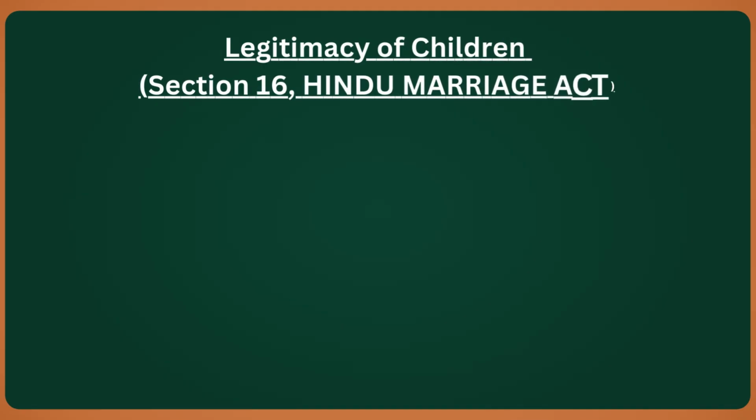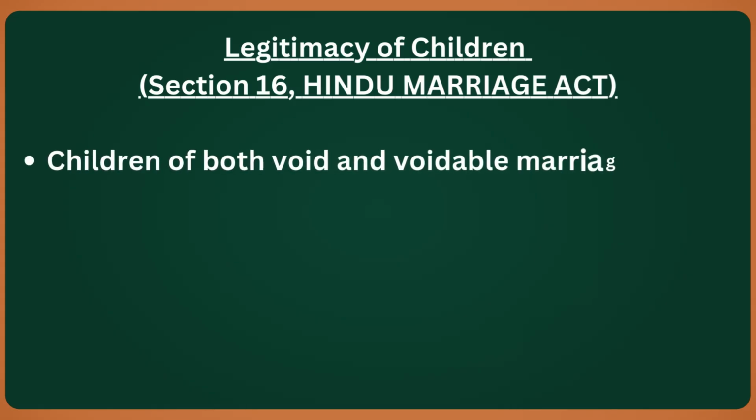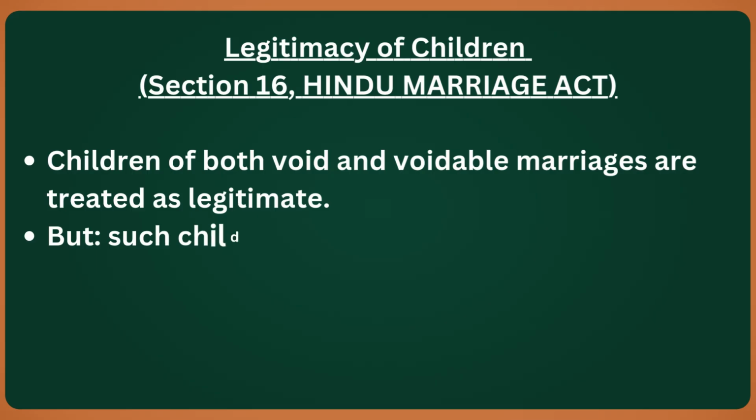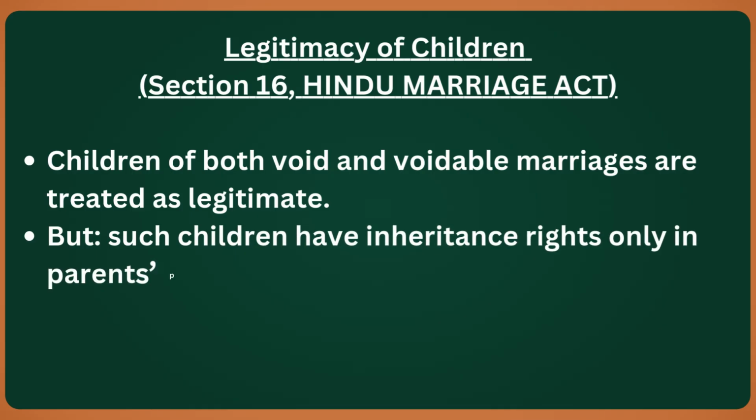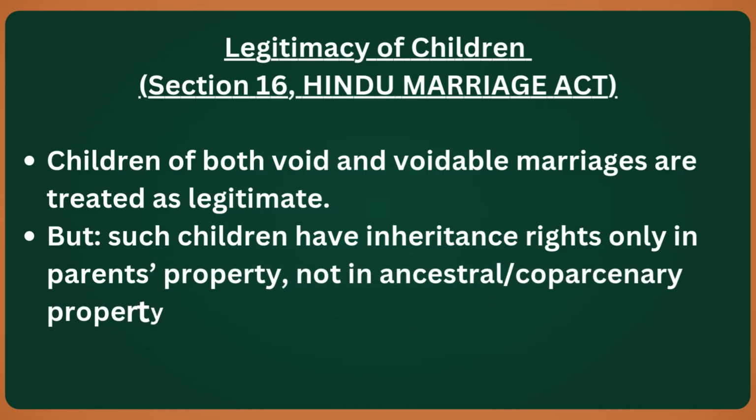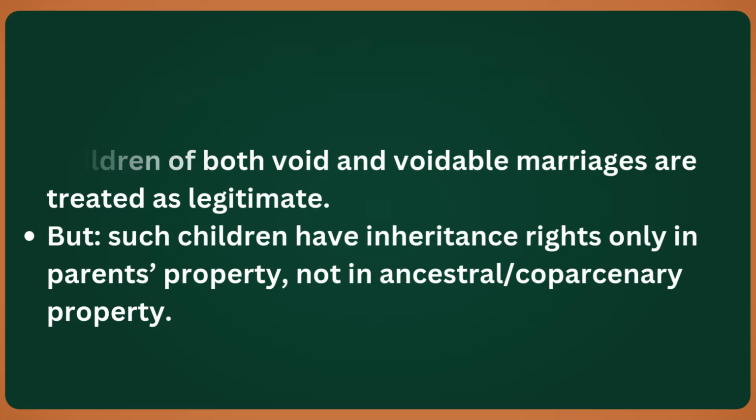Now let's discuss the legitimacy of children under Section 16 of the Hindu Marriage Act. The law says that children born from both void marriages and voidable marriages are treated as legitimate. This means, even if the marriage itself is not valid, the child's status is protected. But there is an important limitation: such children can inherit property only from their parents, that is, the mother or father. They do not get inheritance rights in ancestral or coparcenary property of the Hindu joint family.